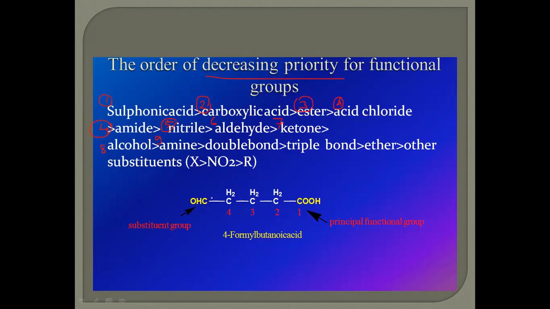For example, take the aldehyde group and the carboxylic group. These are more than one functional group present in the structure. As per the priority order, the COOH group has first priority compared to the aldehyde group. So the principal functional group is the COOH group and the aldehyde group is the substituent. The substituent prefix name is 4-formyl. But is the root, an for the primary suffix, and oic for the priority functional group.